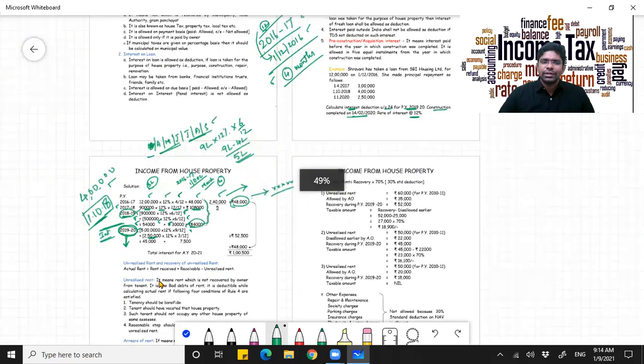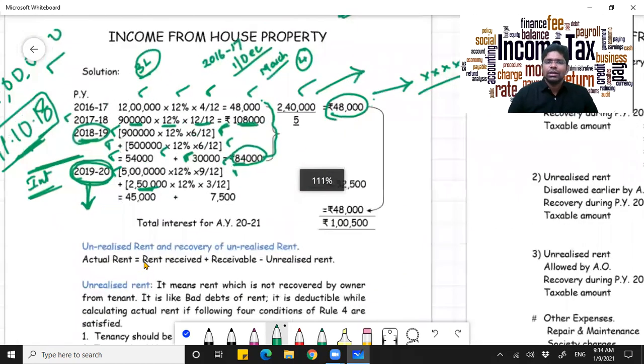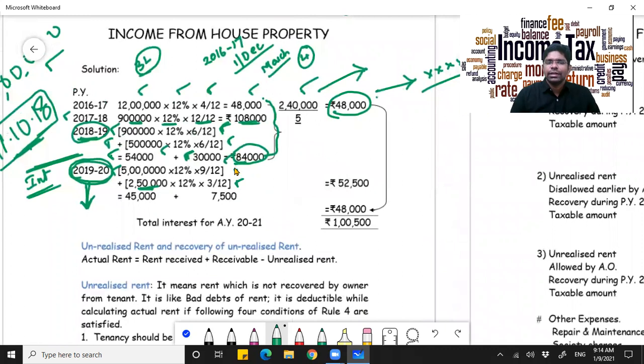So for a period of 3 months, you will calculate for 2.5 lakhs, and for the remaining 9 months, you will calculate interest at the rate of 12% on 5 lakhs. When you accumulate both of them, it will come to 52,500. Now this is post completion.